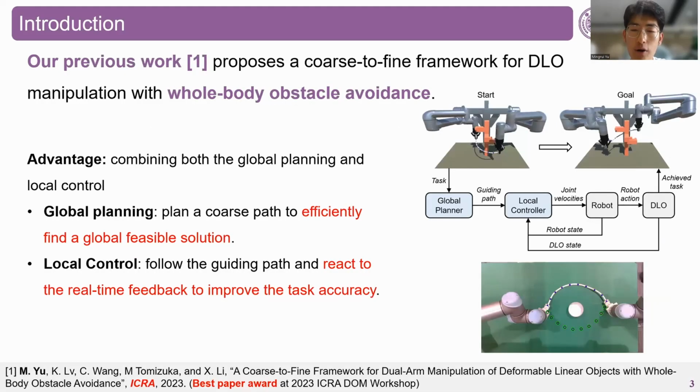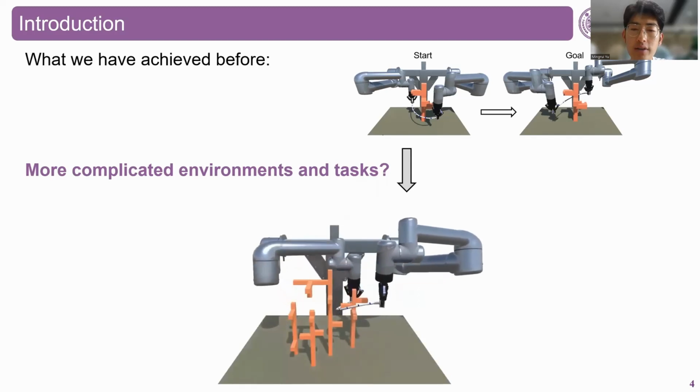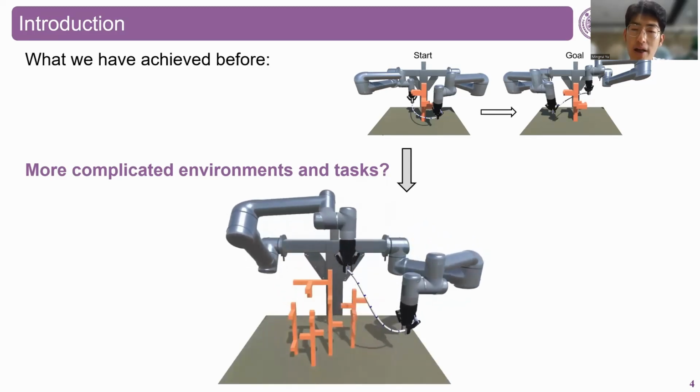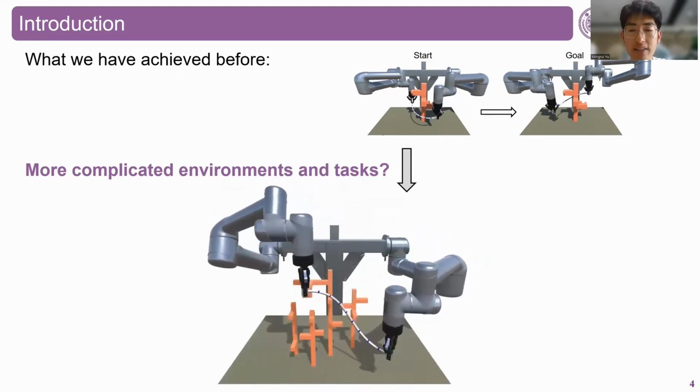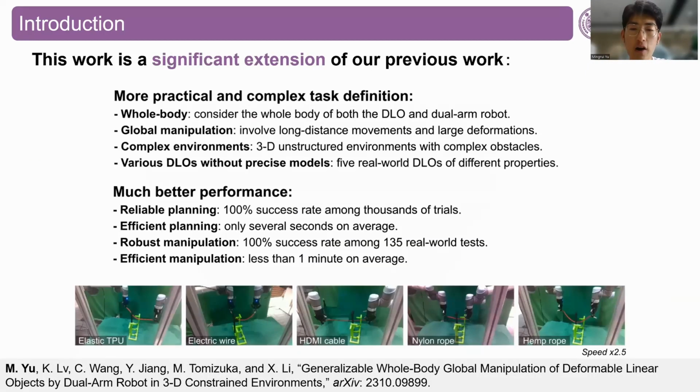Our last year's work proposed a coarse-to-fine framework for DLO manipulation with whole-body obstacle avoidance, which combines both global planning and local control. The global planning is to plan a coarse path to efficiently find a globally feasible solution, and the local controller follows the guiding path and reacts to the real-time feedback to improve the task accuracy. The achieved tasks were relatively simple, so we would like to further explore whether we can deal with more complicated environments and tasks. This work is a significant extension of our previous work.